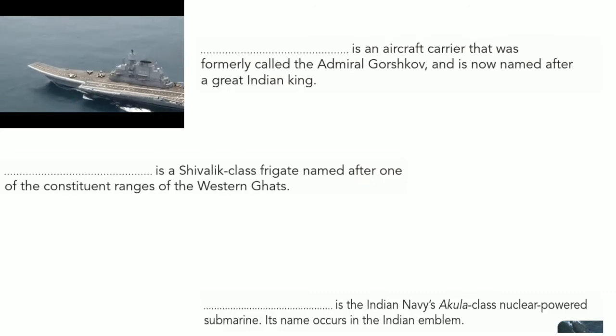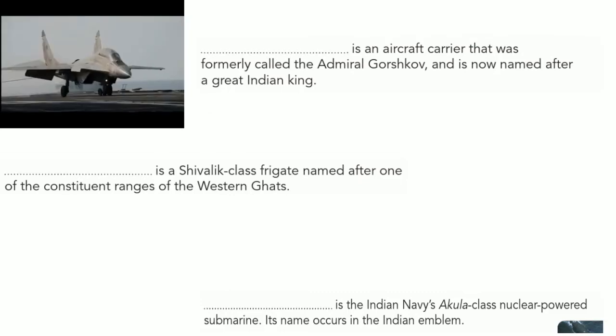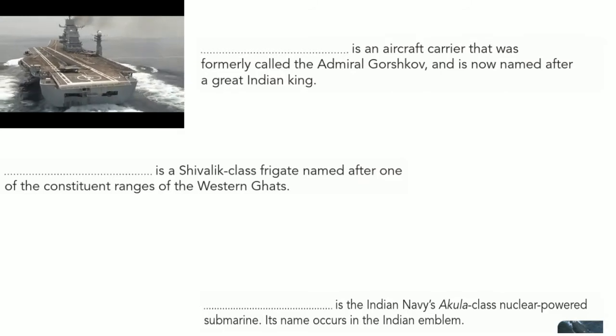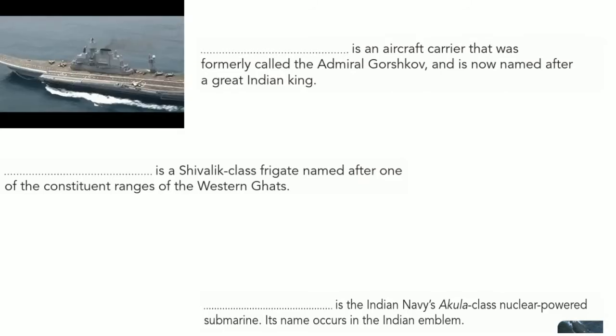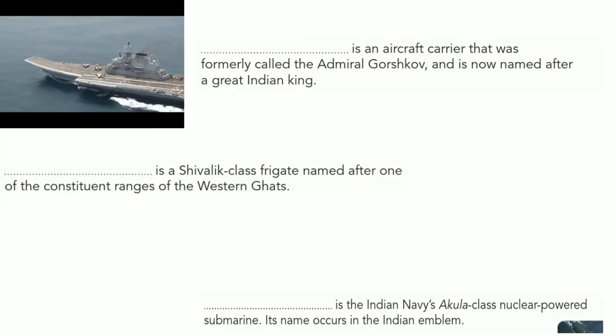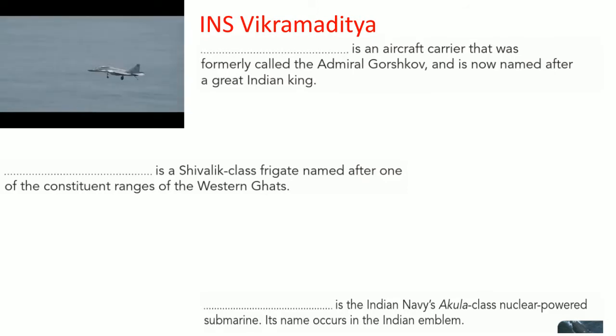our Indian Navy. The first one is an aircraft carrier. It is an aircraft carrier that was formerly called Admiral Gorshkov. Now it is named after a great Indian king. The answer for this is INS Vikramaditya.